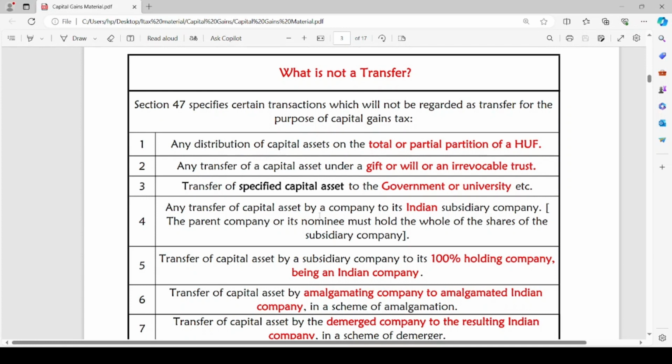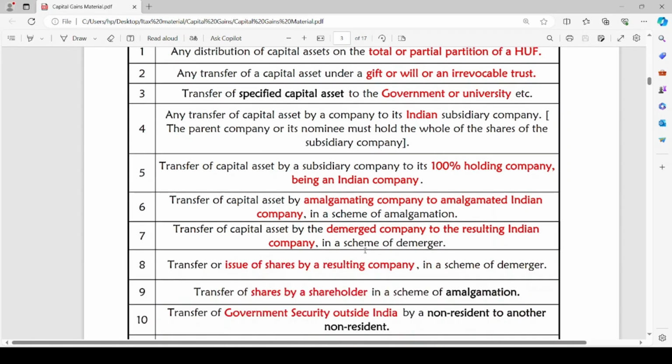Transfer of capital asset by a subsidiary company to its 100% holding company being an Indian company. Here, the transfer of capital asset is taking place from the subsidiary company to its 100% holding Indian company. Transfer of a capital asset by amalgamating company to amalgamated Indian company in scheme of amalgamation.